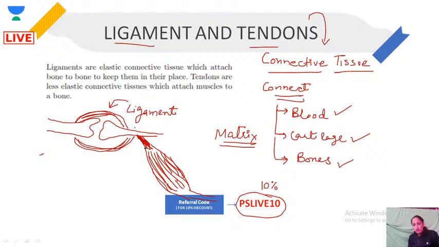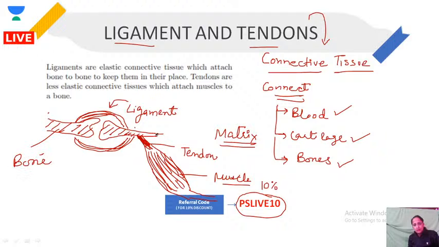This is what we call a tendon. So tendons connect muscle to the bone. Ligaments connect bone to bone, right?